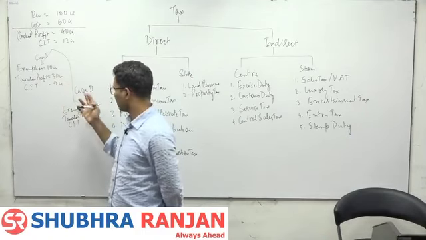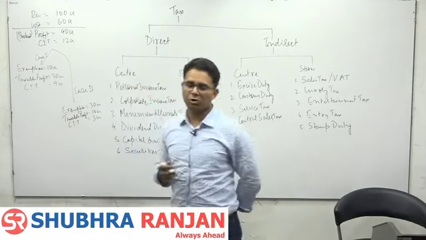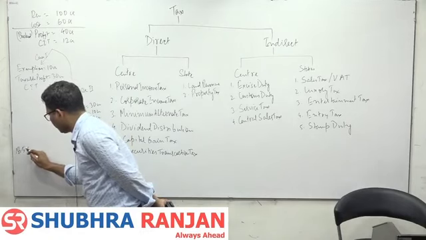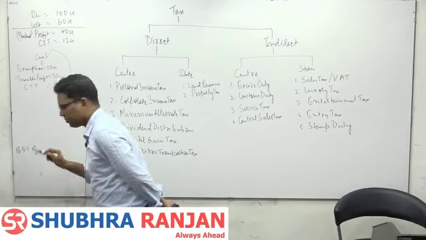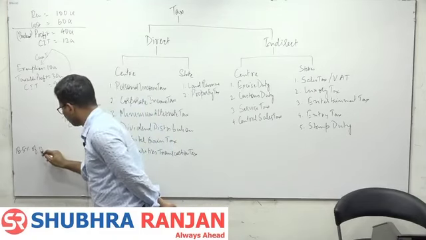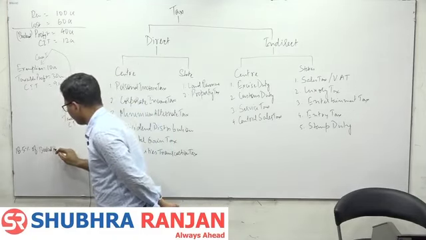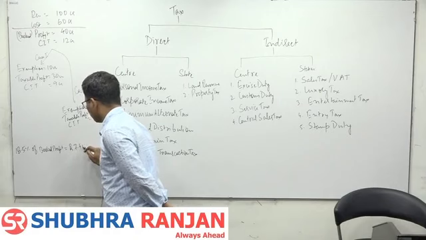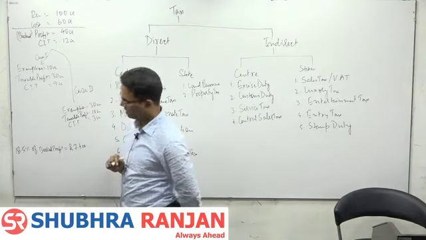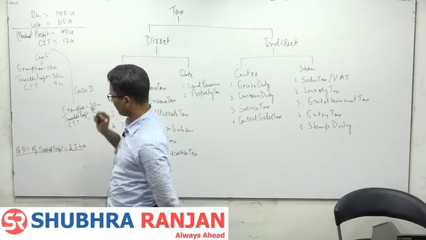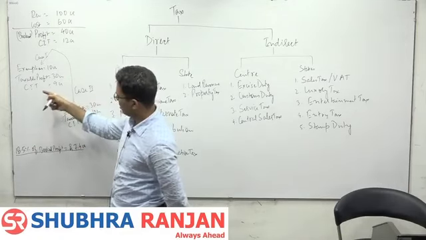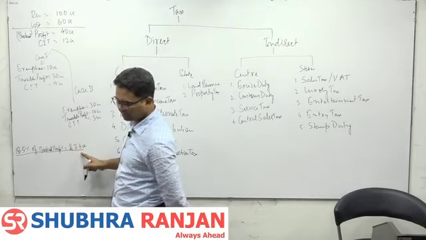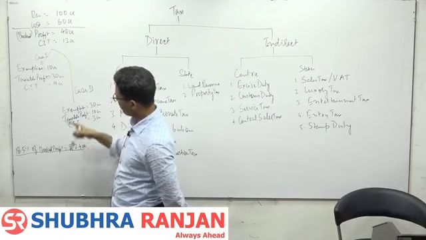First case mein CIT 9 crore, second case it is 3 crore. So government came out with a formula. So government said, let's calculate 18.5% of booked profit. 18.5% of booked profit will be equal to rupees 7.4 crore. Okay. Let's calculate this thing. Now case 1, CIT this and this gives 7.4. Whichever is the highest, that the company will have to pay as tax. So which is highest? This is highest.